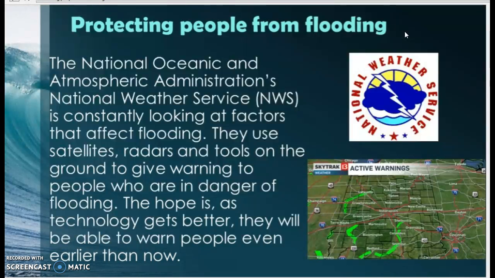Just like hurricanes, remember, they have all kinds of tools to help them predict and track hurricanes. Same thing with flooding and landslides. They really can't stop the flooding, but they can warn people about the flooding and landslides.